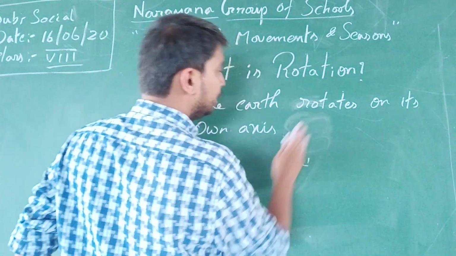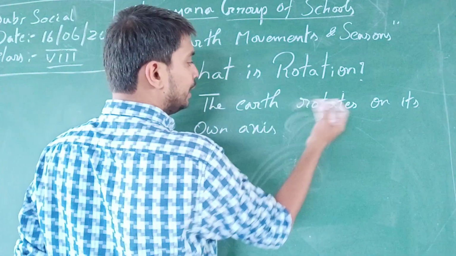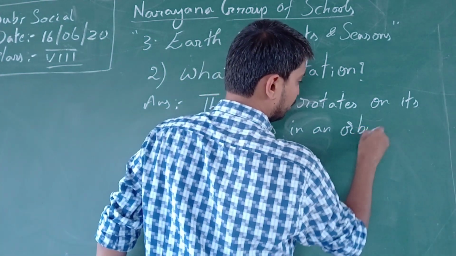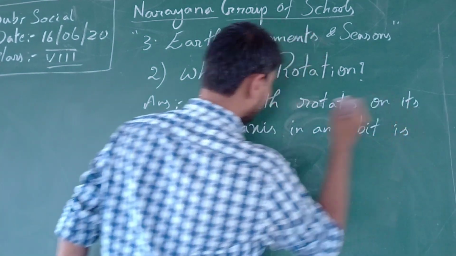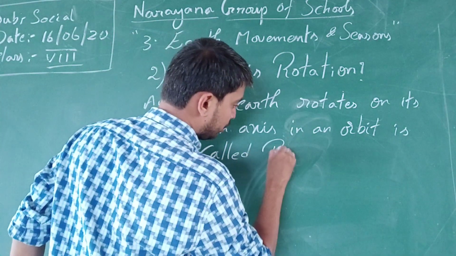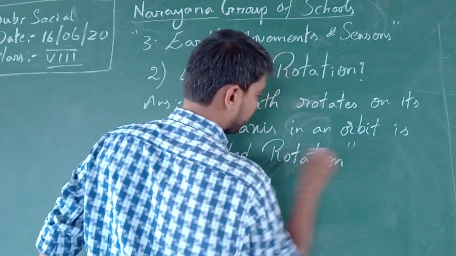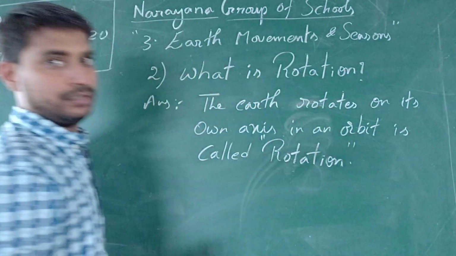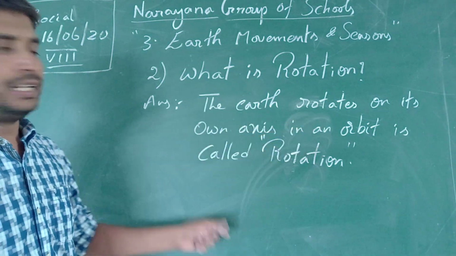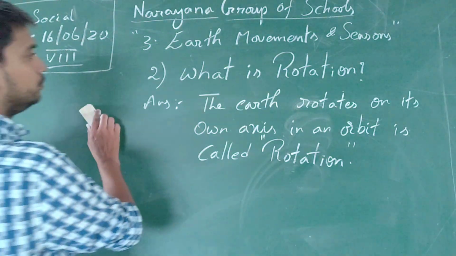In the same pattern, the Earth doesn't have any needle. It rotates on its own axis in an orbit, which is called rotation. Clear, children? Coming to the third question.